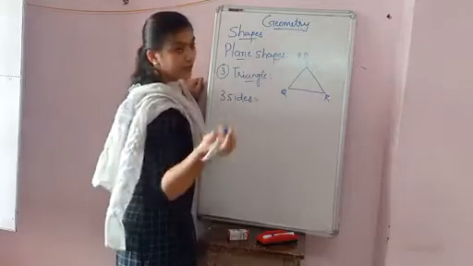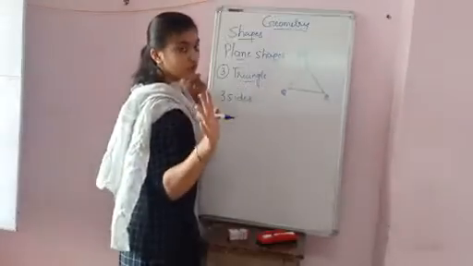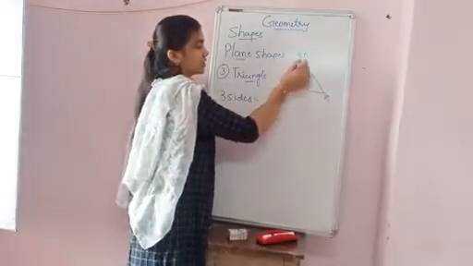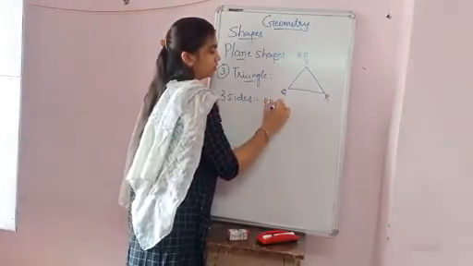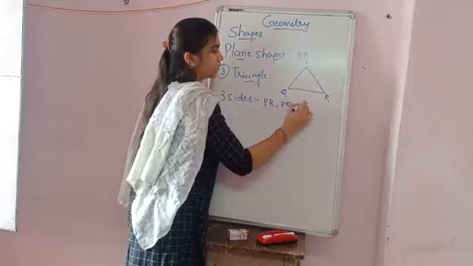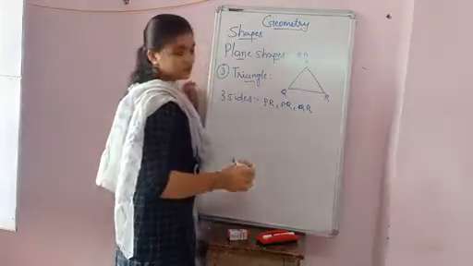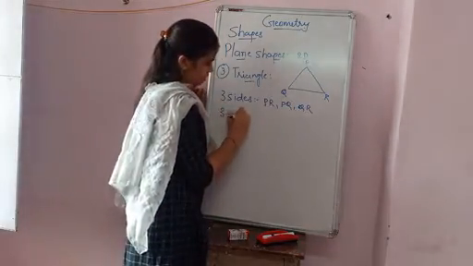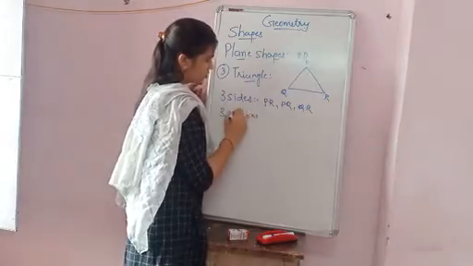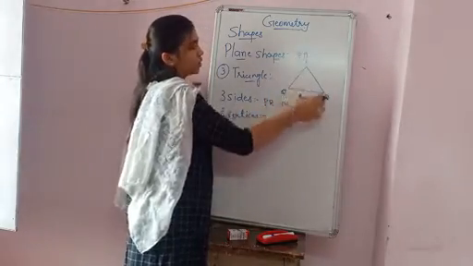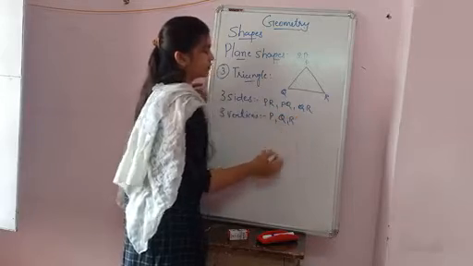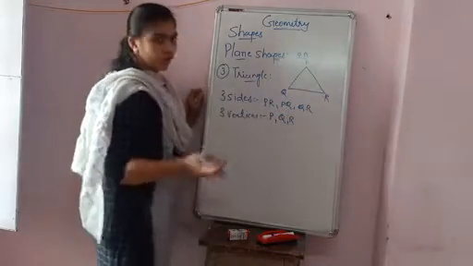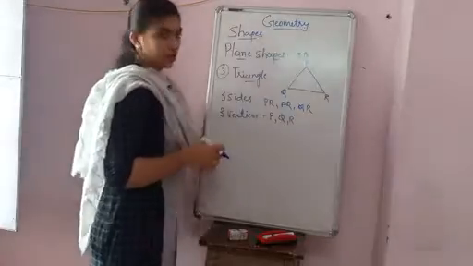In the rectangle and the square, there are four sides, but in the triangle, there are three sides: 1, 2 and 3. PR, PQ and QR. Three vertices: P, Q, R. There will be no diagonals in the triangle.